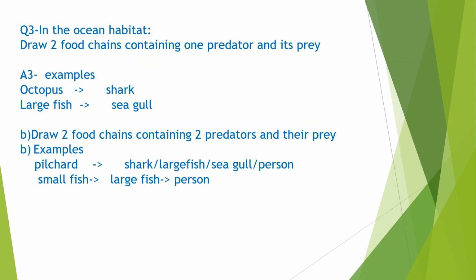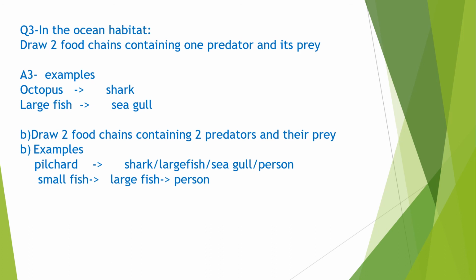In the ocean habitat, draw two food chains containing one predator and its prey, for example octopus eaten by shark, large fish eaten by seagull. A seagull is a bird. Draw two food chains containing two predators and their prey.